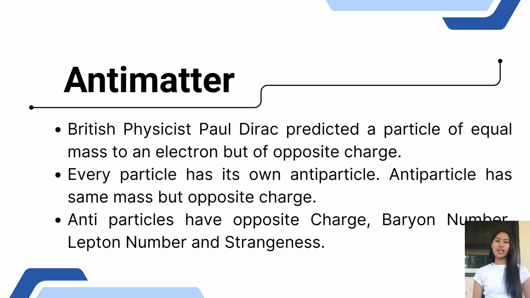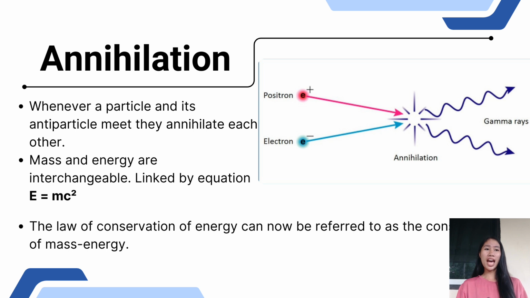Every particle has an antiparticle. Antiparticles have opposite charge and opposite baryon, lepton, and strangeness numbers. Example: an electron has a negative charge while the positron has a positive charge. Annihilation happens when a particle and its antiparticle meet.